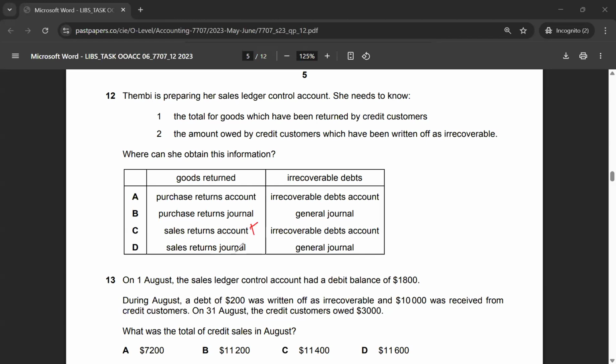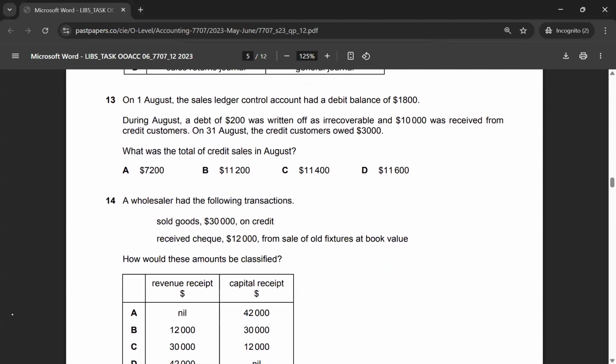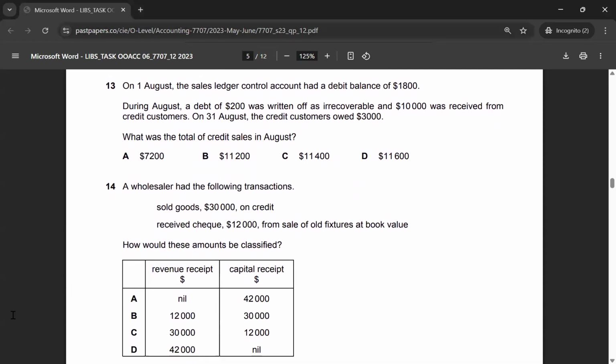An account is going to be very specific. It's going to be the sales return journal. So the correct answer to multiple choice 12 would be option D, and for irrecoverable debts she can get the information from the general journal. So moving on to multiple choice 13. Let's do 13 and 14 together. Let's look at 13 first.